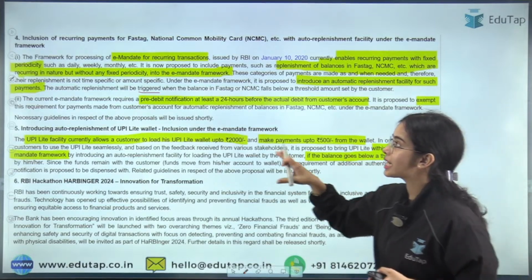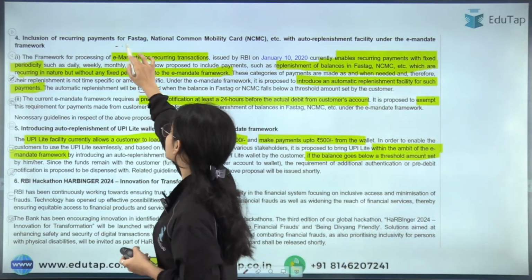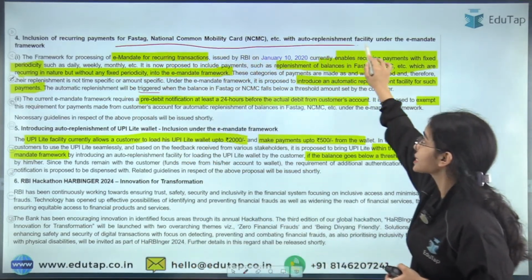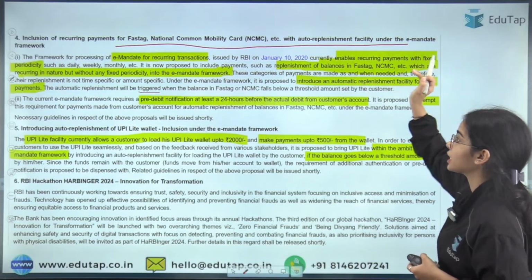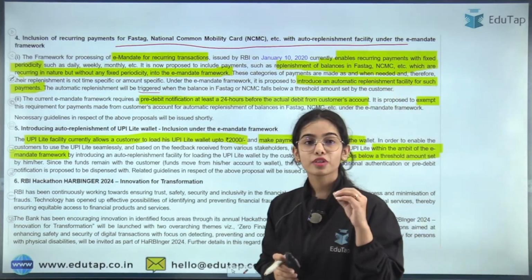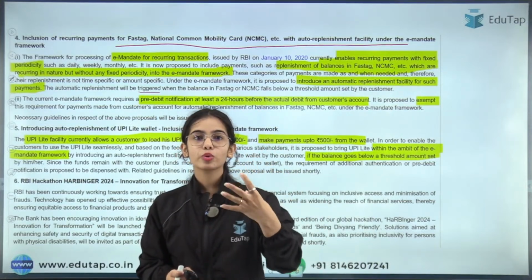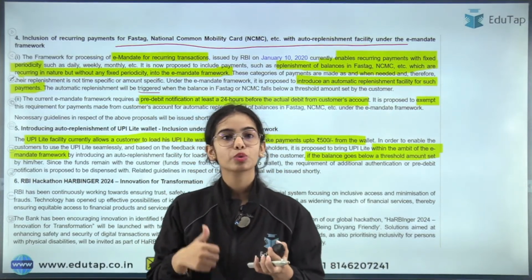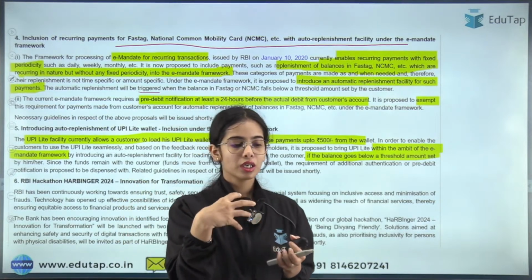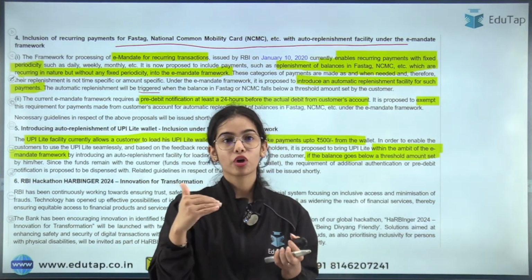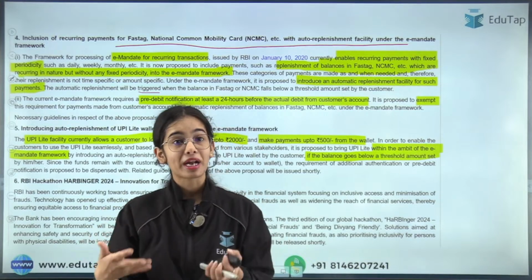Now coming to the next one, that is inclusion of recurring payments for Fastag, NCMC, etc. with auto replenishment facility under the e-mandate framework. So first of all, let's say you have to do an e-mandate. Usually you are able to do an e-mandate for your Netflix, or your subscription of Zomato, let's say.